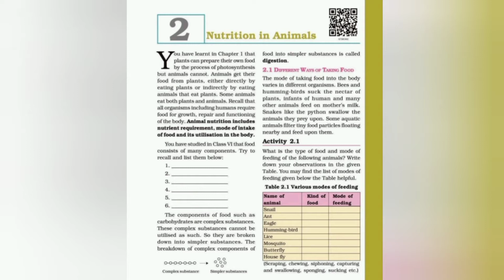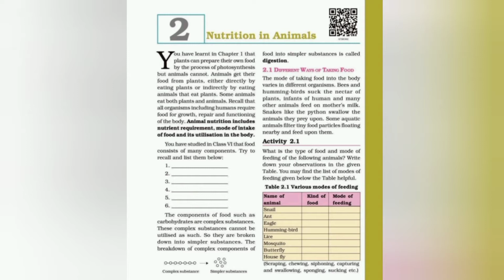Some aquatic animals filter tiny food particles floating nearby and feed upon them. So students, different organisms have different ways of taking food, and the way of taking food into the body is known as ingestion.